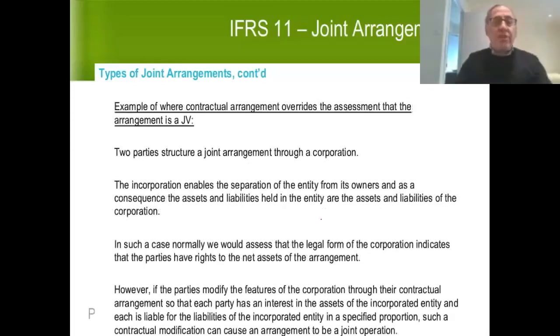Let's say, for example, Richard and I decide to put in place a contract to override the way a corporation would normally work, so that each of us will have a right in the individual assets, and each of us will assume personal liability for each of the liabilities in the corporation. So we set up a contract to effectively modify the way a corporation would normally work, so that we do have rights to individual assets and obligation for individual liabilities. Because we've overridden the way a corporation normally works, now we have a joint operation rather than a joint venture.